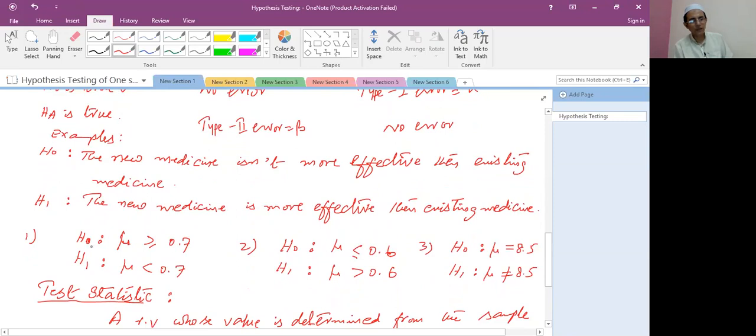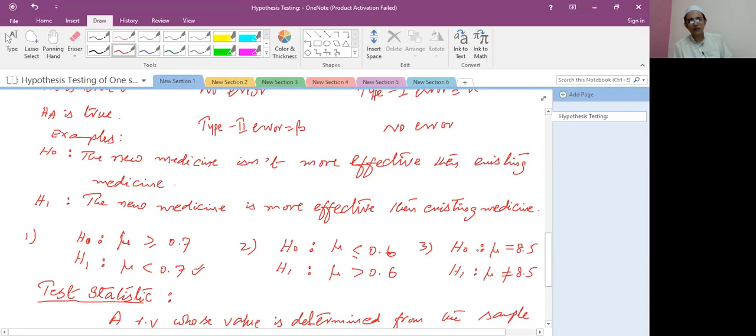H naught, the null hypothesis, is mu greater than or equal to 0.7. The alternate hypothesis, the opposite of this, is mu less than 0.7. The other is H naught, mu less than 0.6, so the alternate hypothesis, the opposite, is mu greater than 0.6.